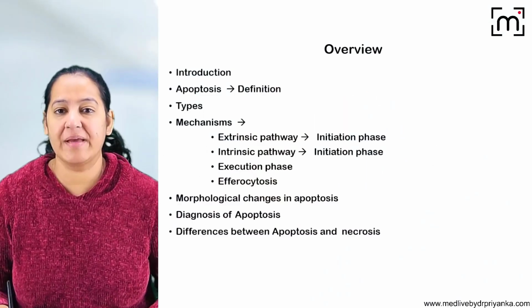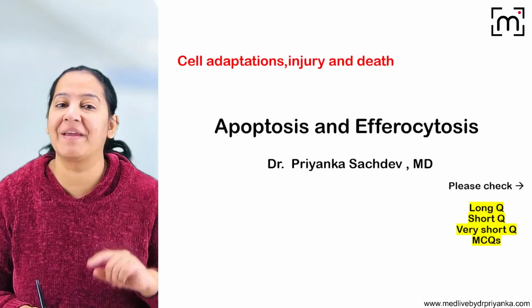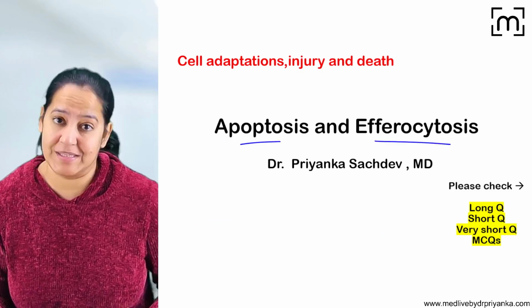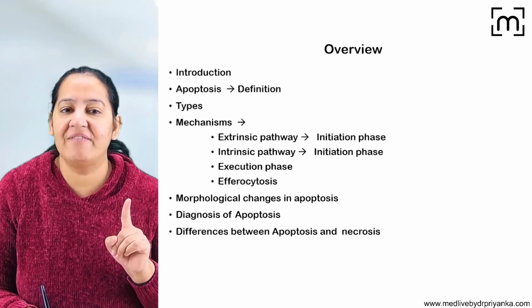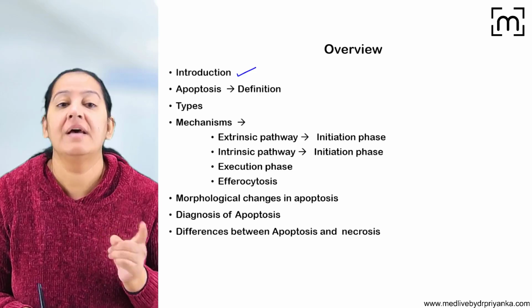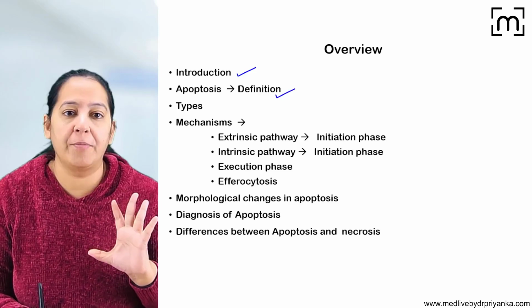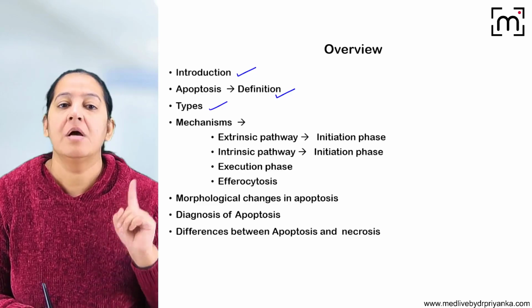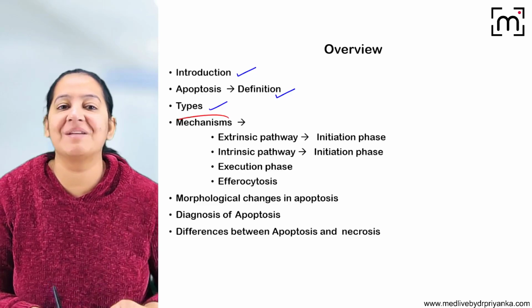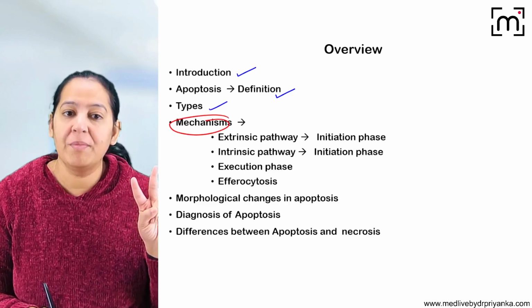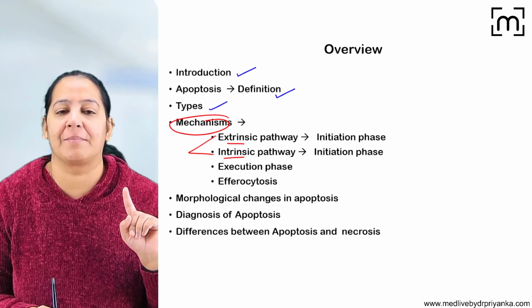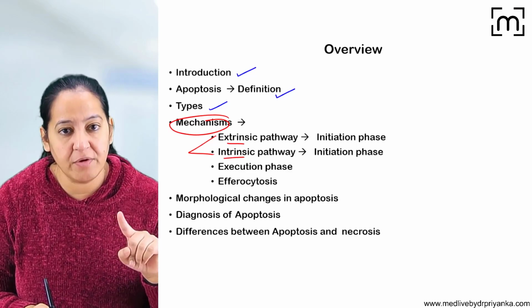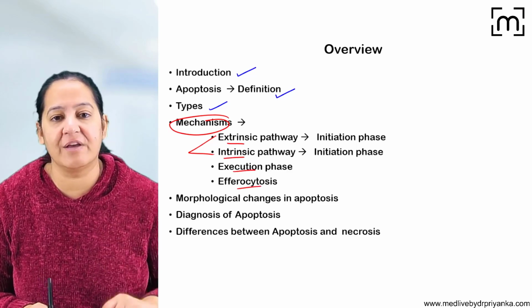Okay, so here you can see we are starting the most important topic here, apoptosis. First I will let you know the introduction of apoptosis. Then I will let you know the definition of apoptosis. Then the types, the two types of apoptosis, physiological and pathological. The ultra important thing we have to learn here is the mechanisms. There are two mechanisms, extrinsic pathway and intrinsic pathway, followed by the execution pathway, which is common for both of them. And finally, there is phagocytosis.